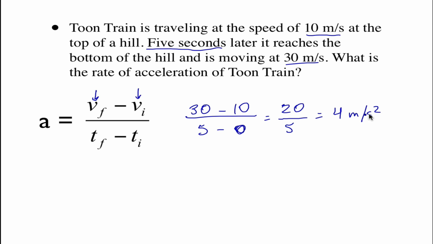So how do we get our units on this one? Well, if you think about it, up here we have meters per second, right? Because these are our velocities. Down here we have time, which is seconds. So meters per second divided by our time. So we put another slash in there and we get another S. So really it would be meters per second divided by another second. But we can just write that as meters per second squared.